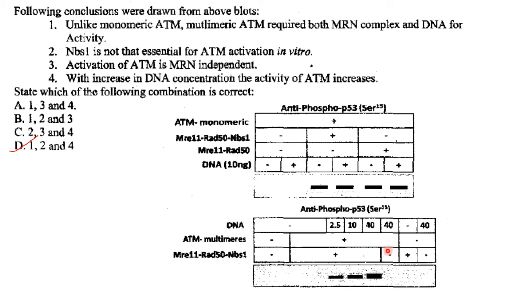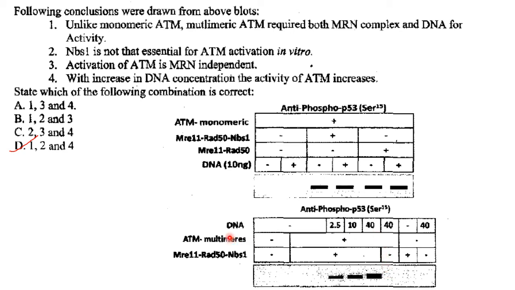So even if you have 40 nanogram of DNA, but if MRN is absent, you don't see a band over here even if the DNA concentration was high. Showing that both DNA and MRN are required for ATM multimeric.